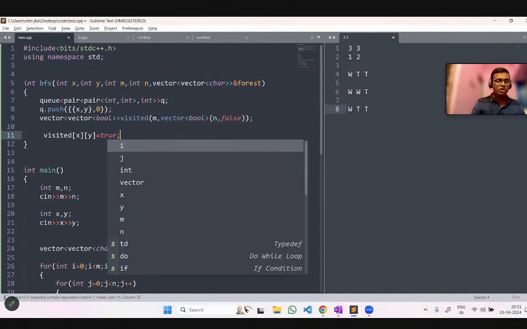When we mark that position as true, that means that tree is now burned, and that is the reality, because this coordinate position is now burned.